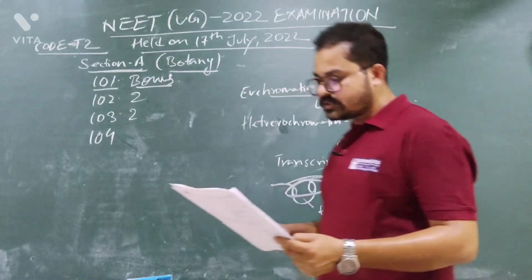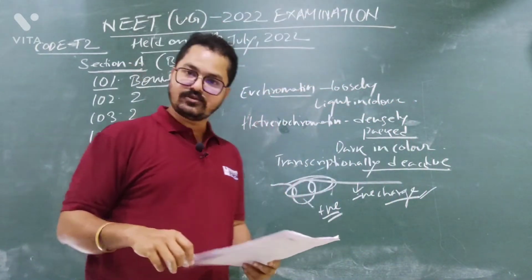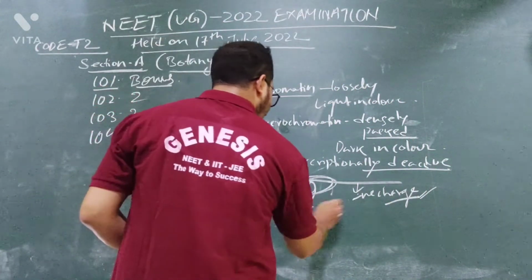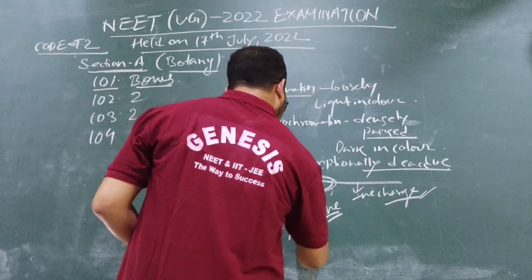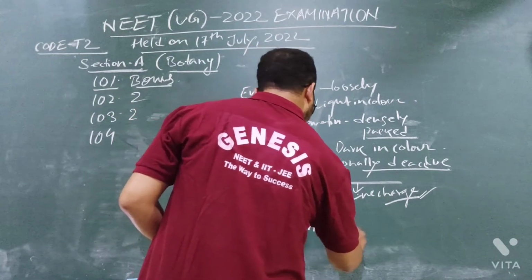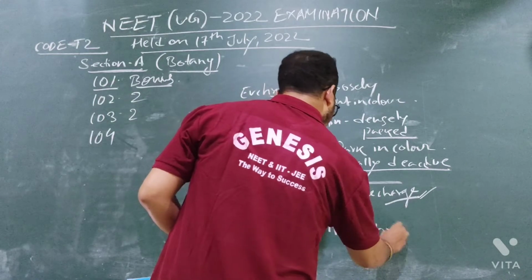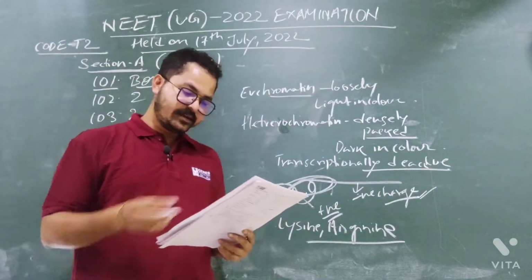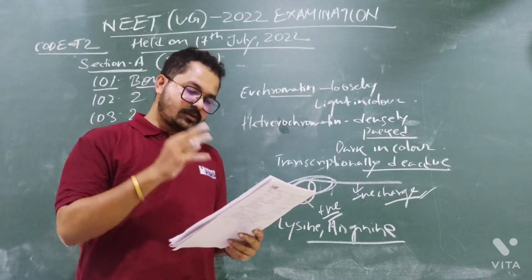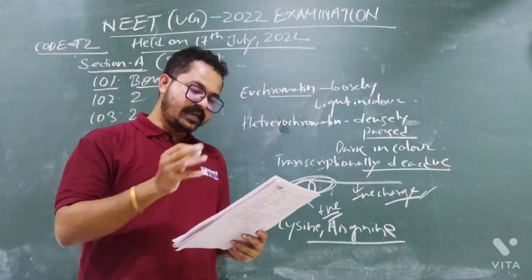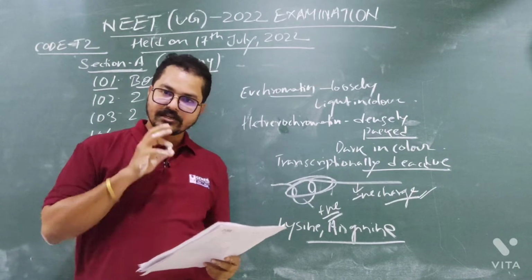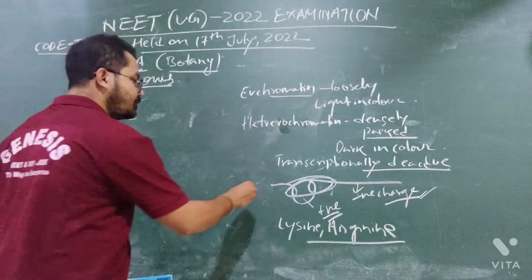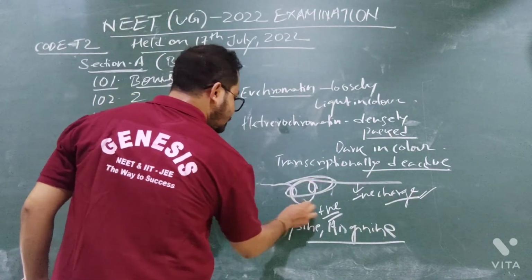Option D, histones are rich in lysine and arginine. Absolutely correct, because histone proteins are rich in lysine and arginine amino acids. All of us know that histone protein is rich in arginine and lysine. It is given in the NCERT book very clearly. Option E, a typical nucleosome contains 400 base pairs of DNA helix. It is wrong. Because, you see, this is the DNA, negative charge, this is the histone protein.